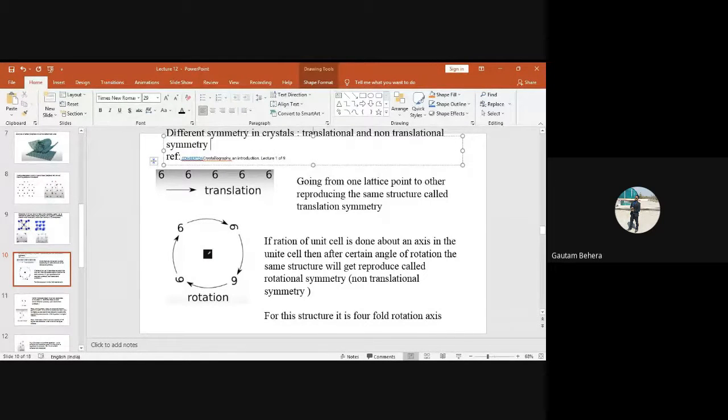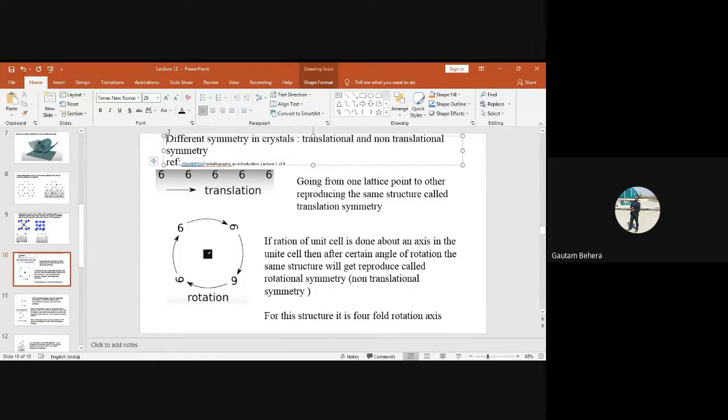So two types of symmetries are there. One is translational and non-translational symmetry. Non-translational symmetry is sometimes called point symmetry. So you can see this is the best example of translational symmetry. What exactly does it mean? Translation, if you remember, means suppose you are moving in a horizontal direction.